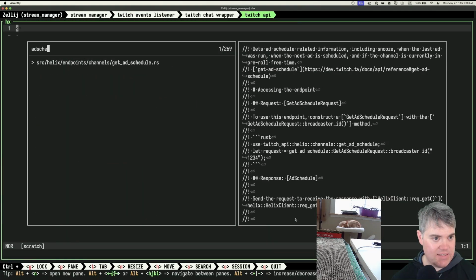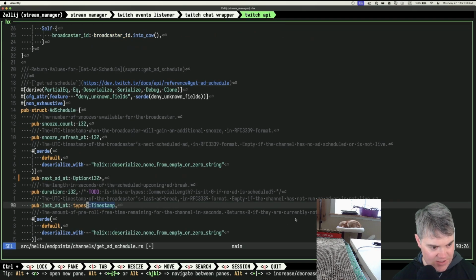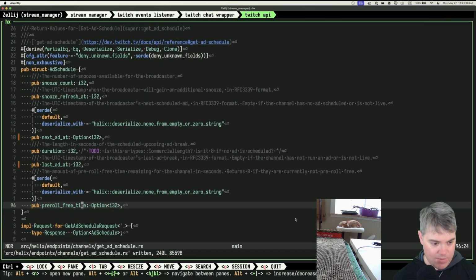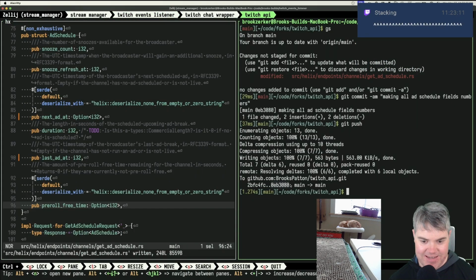So in add schedule, next add app will be an option I32. Last add at is also going to be an I32. Okay, let's try that. Oh, but I've got to remember, next add at: invalid type integer, expected a string. Okay, so hold on. Next add at is this number here. Okay, I forgot to change rev. You're right. There we go.